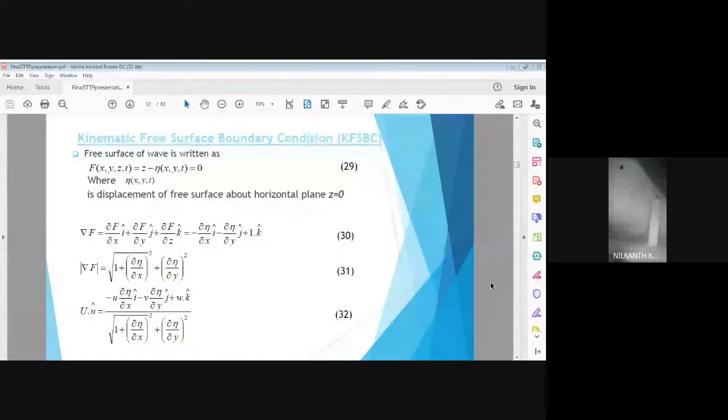So when we try to know the displacement of a free surface about a horizontal plane with the static water level Z equal to 0, the steps are similar to what we have discussed in the previous boundary condition. We determine gradient of F. Here there are two spatial coordinates, I, J, and K is assigned for time.